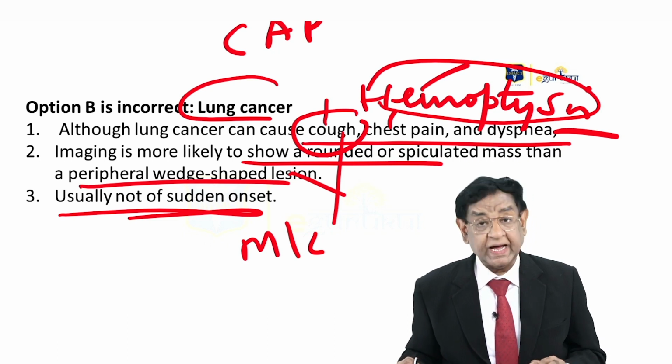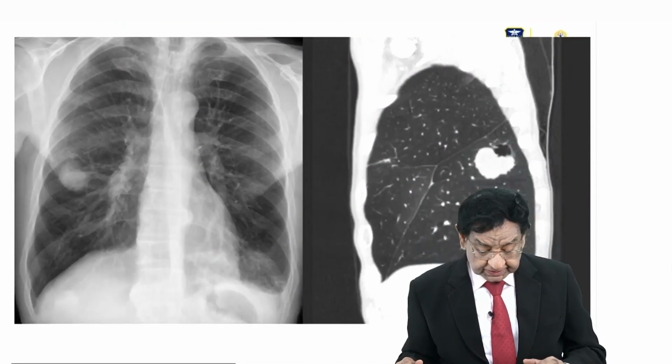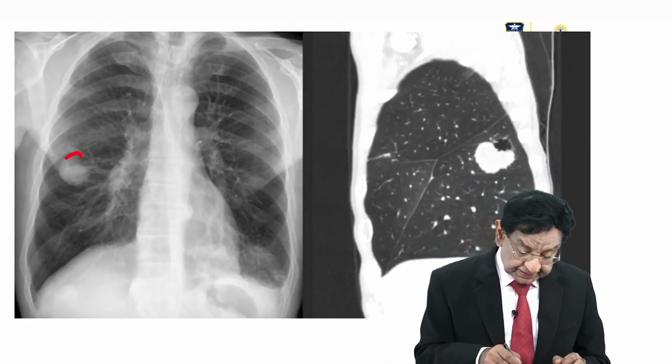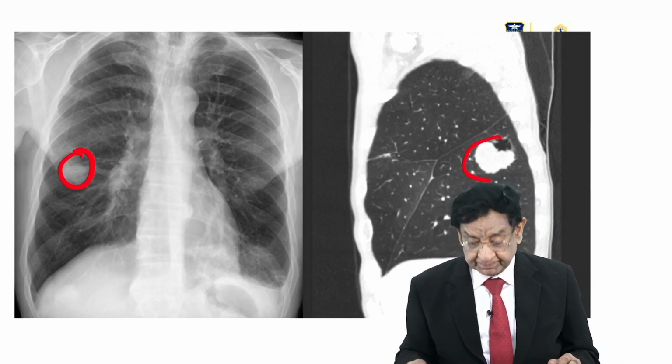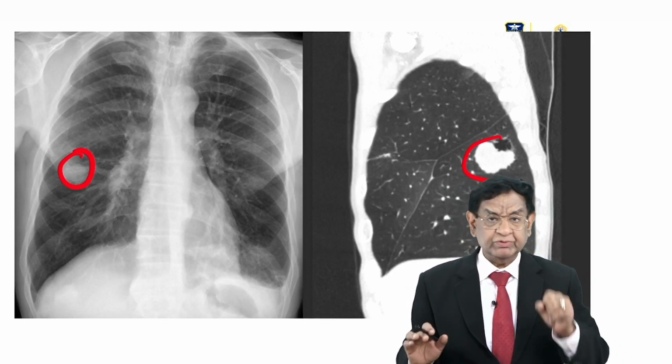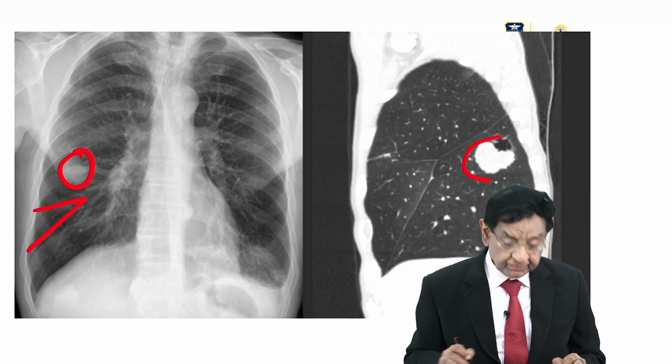Okay, I'm sure you must have done correct. Now let's look into this. This is a typical finding we get in chest X-ray. We get this finding in imaging. Okay, so we are getting a round shape. We are not getting this typical finding toward the base.